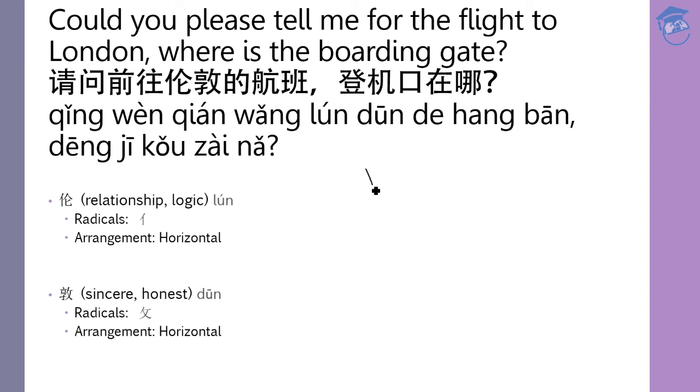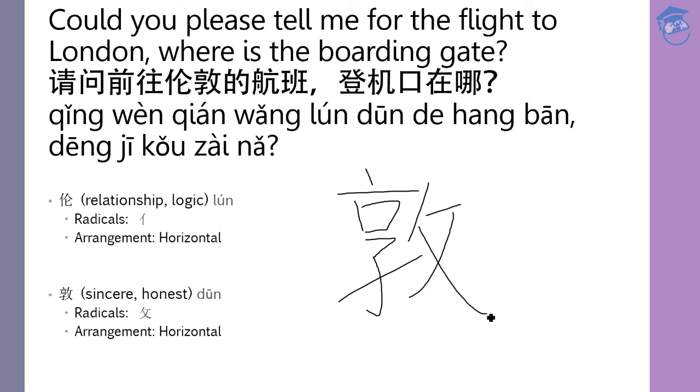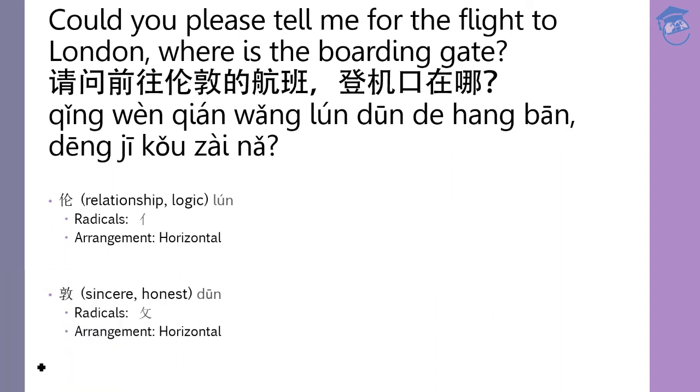1 2 3 4 5 6 7 8 9 10 11 12. 12 strokes for this word, 敦. Let's look at the next new word.